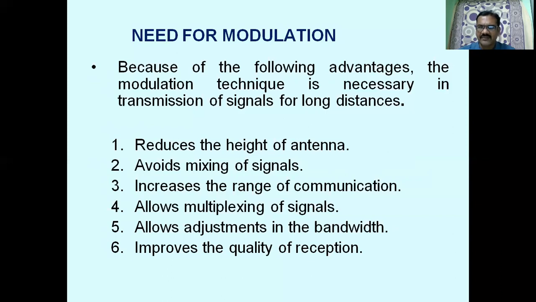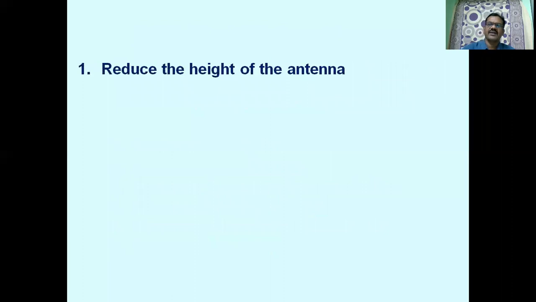With the proper use of modulation techniques, it is possible to improve the quality of reception. We can get a good quality received signal at the distant end, and therefore reproduction becomes very easy. Let us discuss in detail each and every advantage of modulation.